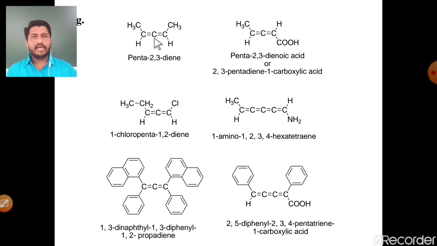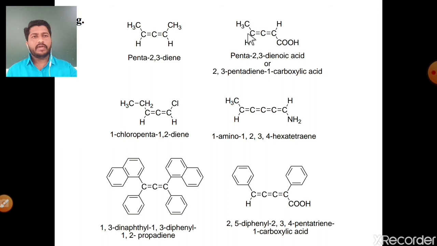At the second position and third position there is a double bond, and the name of the parent hydrocarbon is derived from the number of carbon atoms present in the longest chain. In the longest chain there are 5 carbons, so the parent alkane is pentane. At the second and third positions there is a double bond, so penta-2,3-di, meaning there are 2 double bonds, and ene is the suffix for double bond. So the IUPAC name of this compound is penta-2,3-diene. Then next example, see, here also there are 2 double bonds.